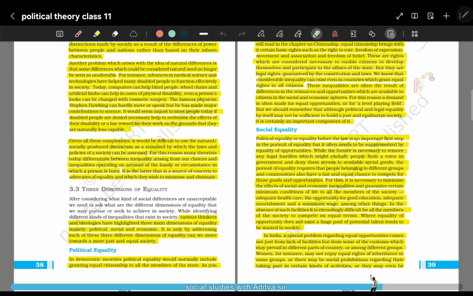That means if A is a person who is disabled and B is a person who is not disabled, and we are helping A in some form or the other so that A and B can be given equal opportunity, then we see, okay, now we are not discriminating against A. If we are not helping A, then we could say that we are discriminating against A because that person is disabled and cannot perform similar functions.